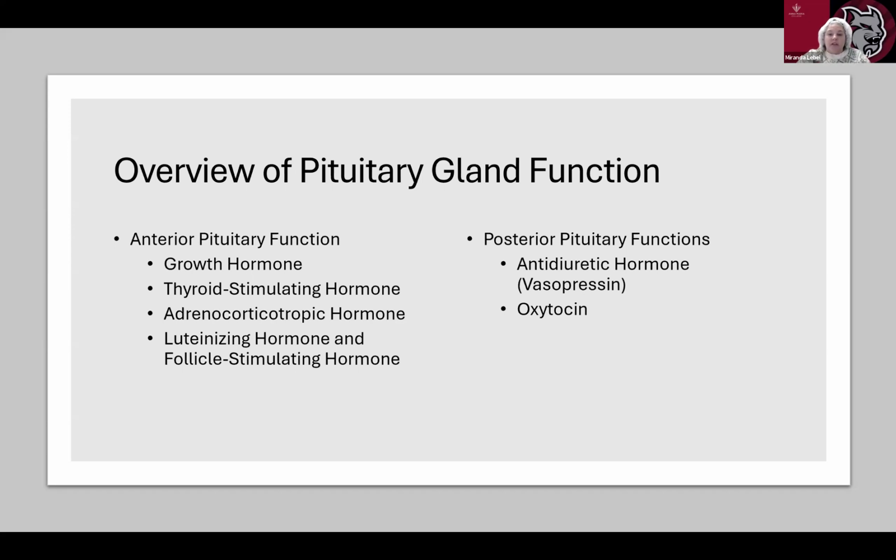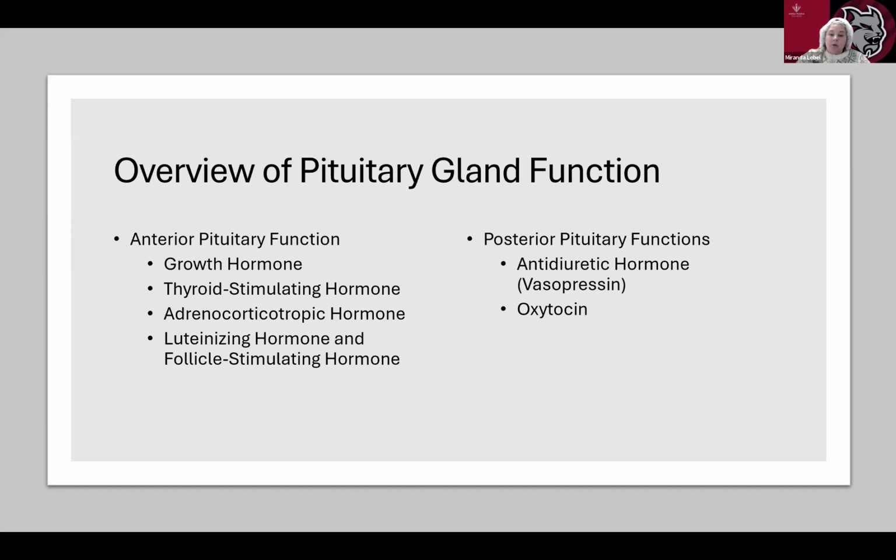For the anterior pituitary function, we have the growth hormone. This stimulates growth and cell reproduction. The thyroid stimulating hormone, which stimulates the thyroid gland to produce thyroid hormones, T3 and T4, which regulate metabolism. The adrenocorticotropic hormone, ACTH, stimulates the adrenal cortex to produce cortisol, which helps manage stress and metabolism.